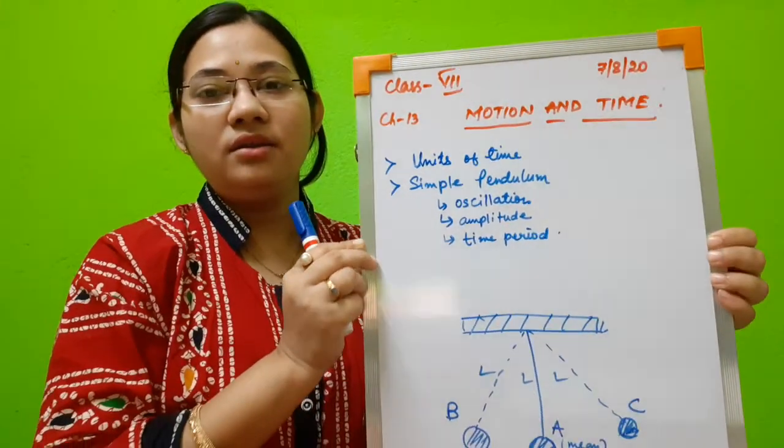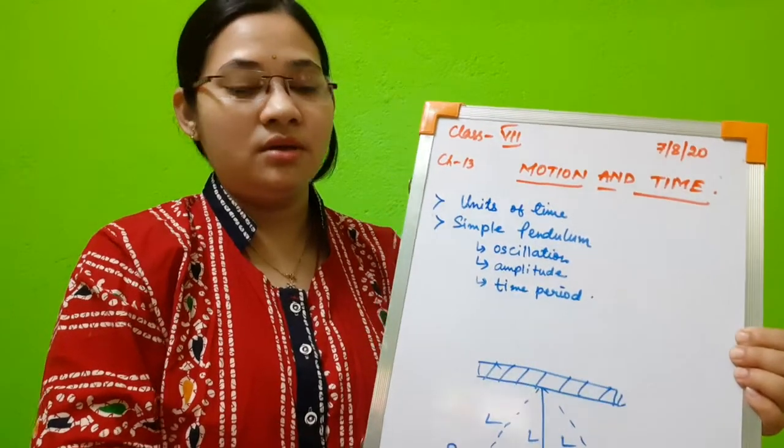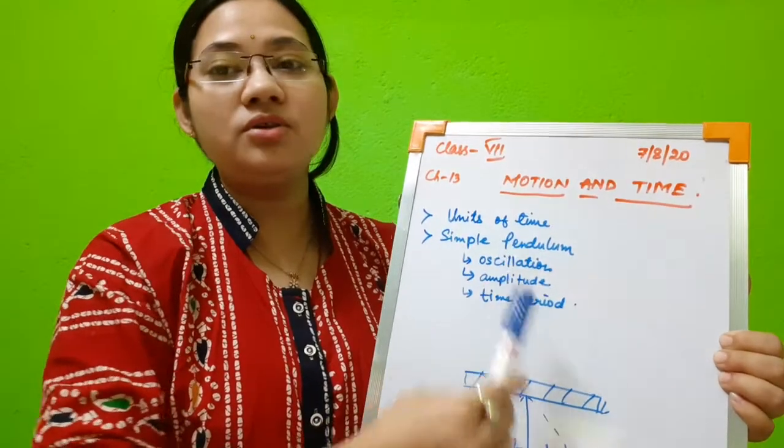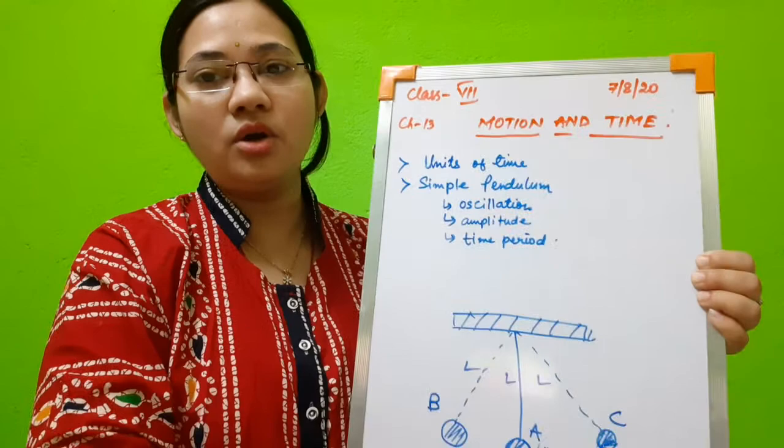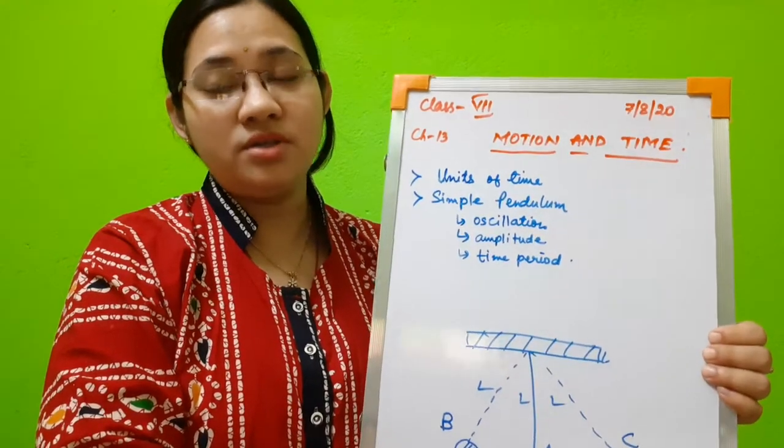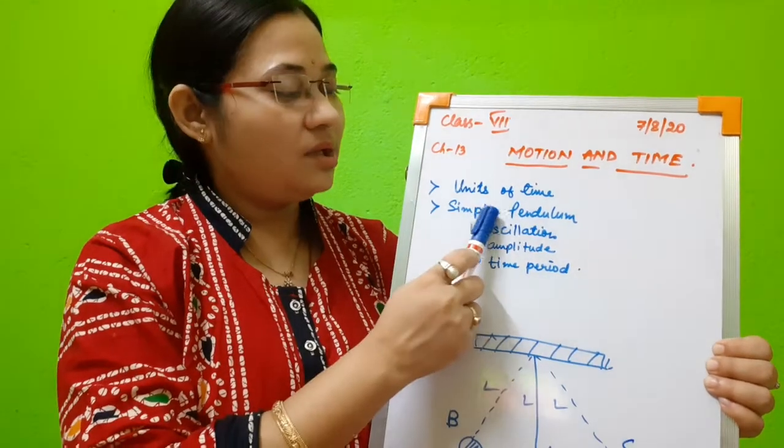Today we are going to study chapter 13, that is motion and time. Okay, we have started with this chapter, motion and time. Let us see the next few topics of this chapter. In this chapter today we are going to complete two important topics, that is units of time and a simple pendulum.